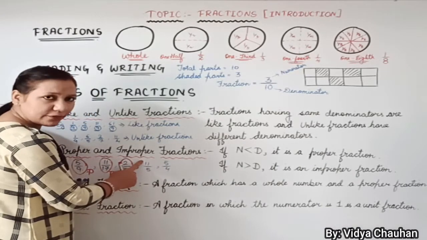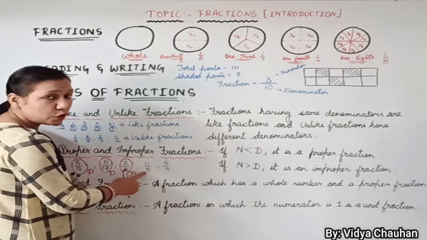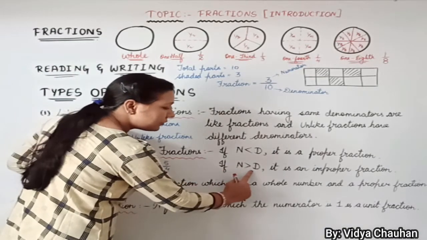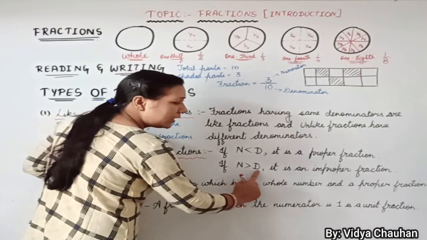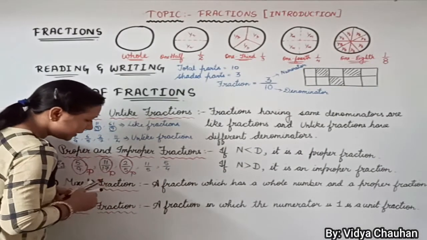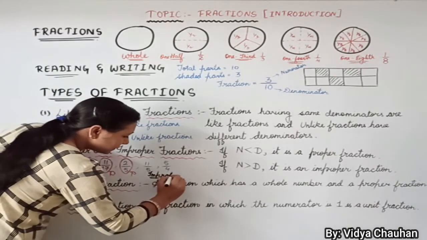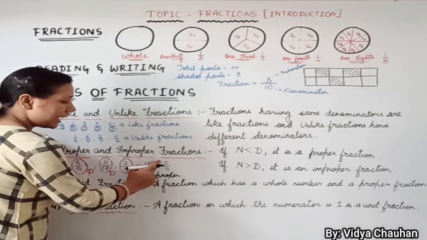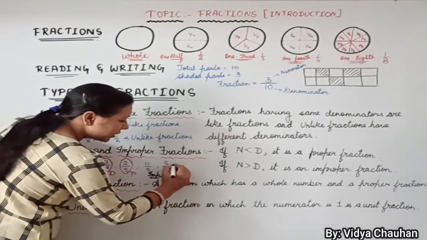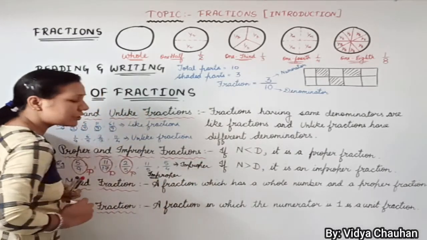Now numerator is 11 and denominator is 5. So is 11 less than 5? No. 11 is greater than 5. That means numerator is greater than denominator. And when numerator is greater than denominator, then it is improper fraction. So this is improper fraction. Last, 5 upon 4, and again you can see that the numerator is greater than denominator. So what kind of fraction is this? This is again improper fraction.